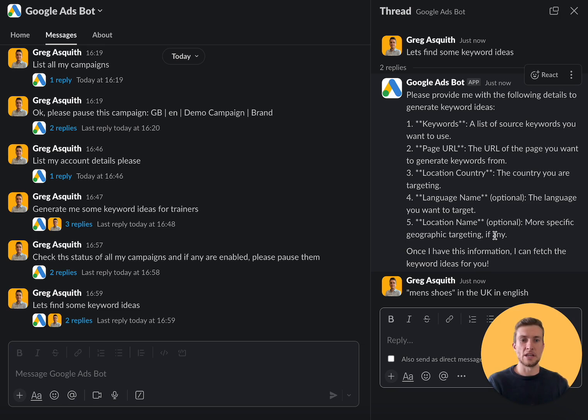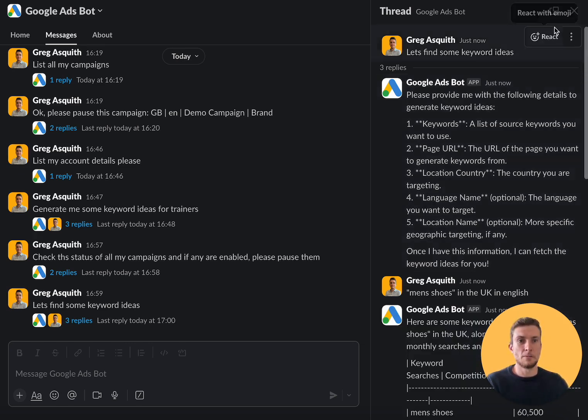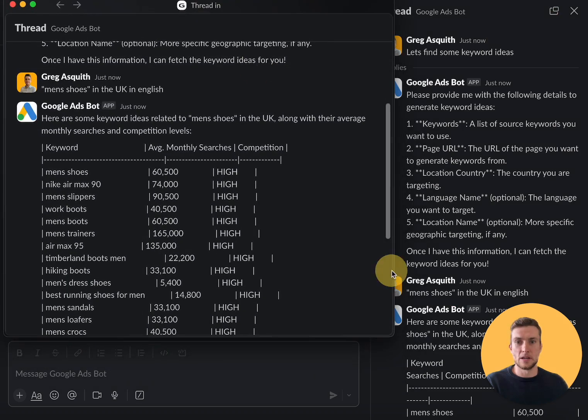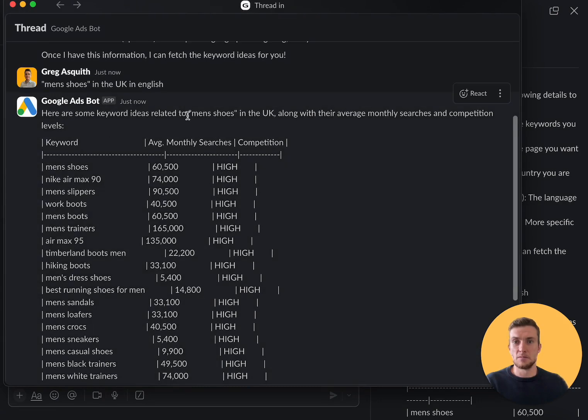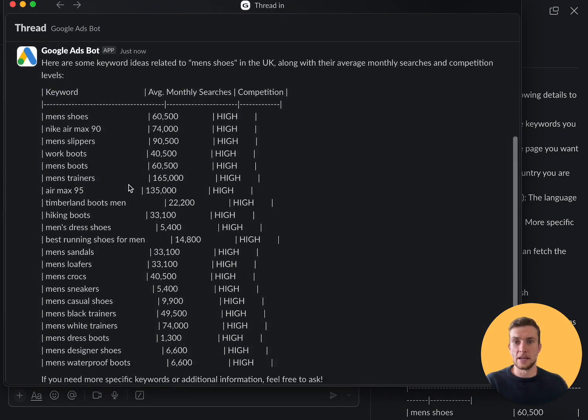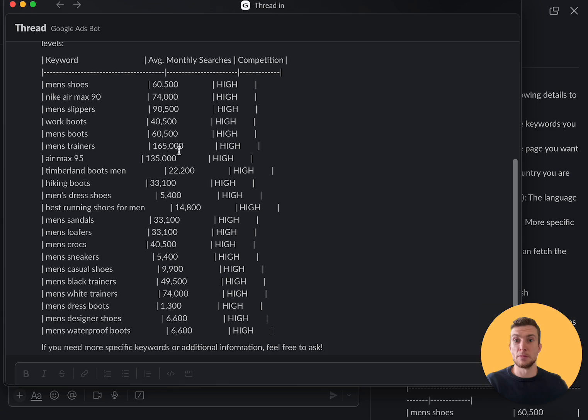But we're going to give it 2 seconds, and then it will actually go and talk to the keyword planner service and generate me some keyword ideas, their average monthly searches, and the competition. So we'll just wait for that to come through. Here we go. So let's open up my thread so it's a bit clearer. And there we go. It's built me a table of suggested keywords based on men's shoes in the UK in English with their average monthly search volume and competition.